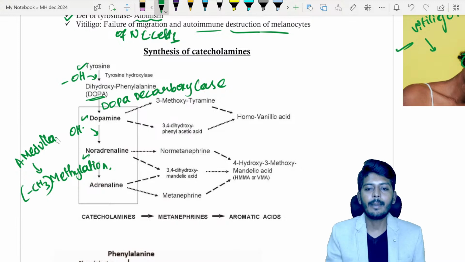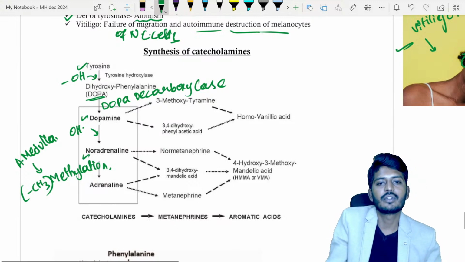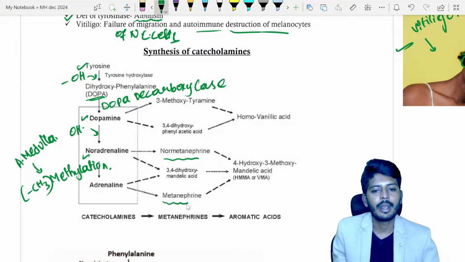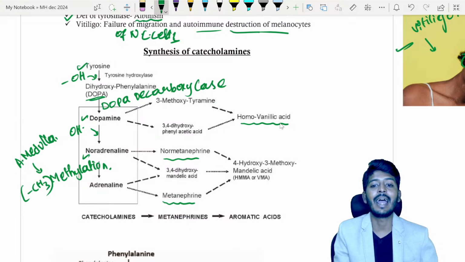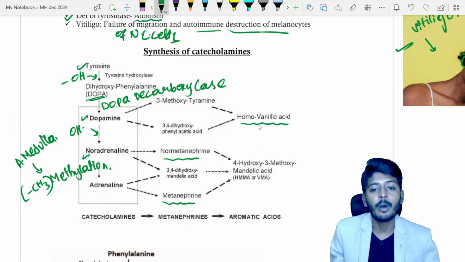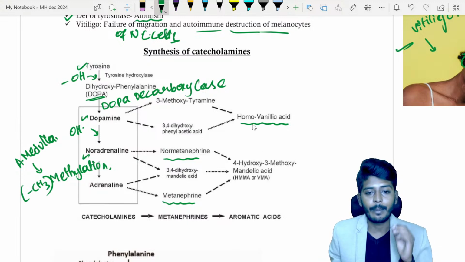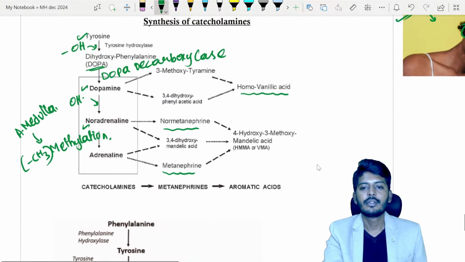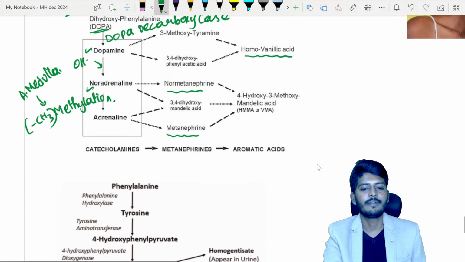Now, when catecholamines undergo metabolism, norepinephrine gives rise to a metabolite called normetanephrine. Adrenaline will give rise to metanephrine. They also give rise to homovanillic acid, or vanillylmandelic acid. So if there is a breakdown of catecholamines, it will give rise to metanephrine and VMA, vanillylmandelic acid. This is the synthesis of catecholamines.